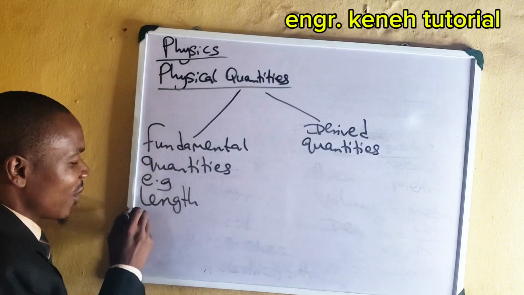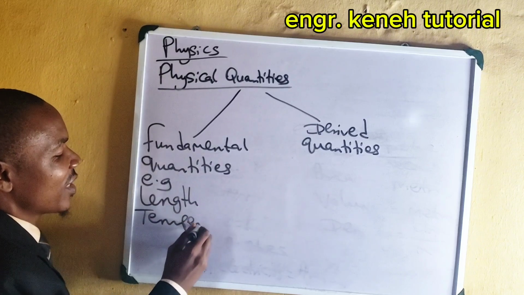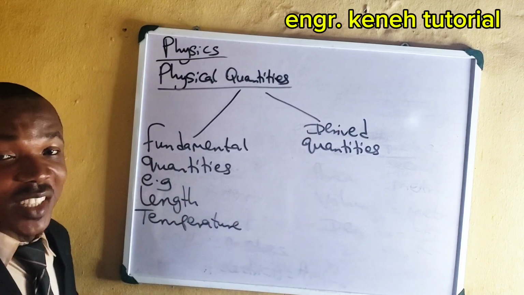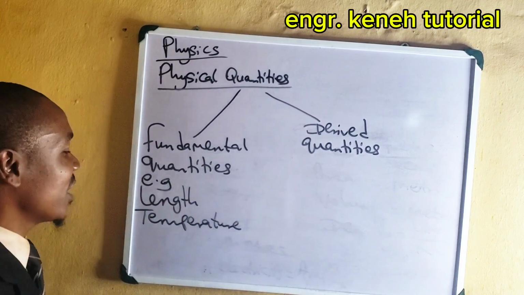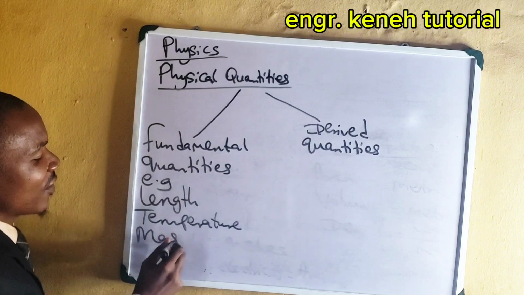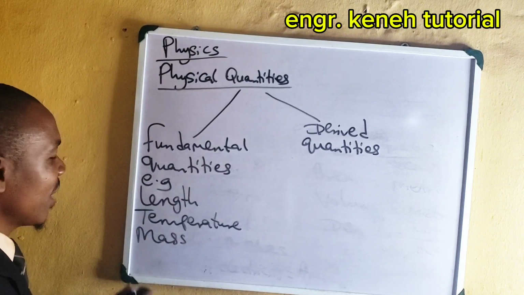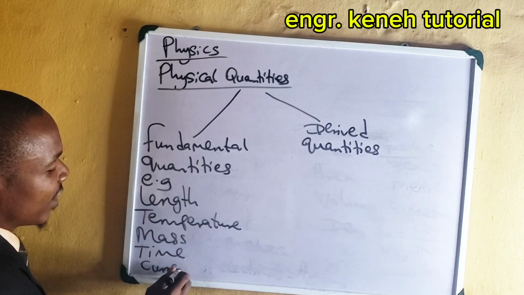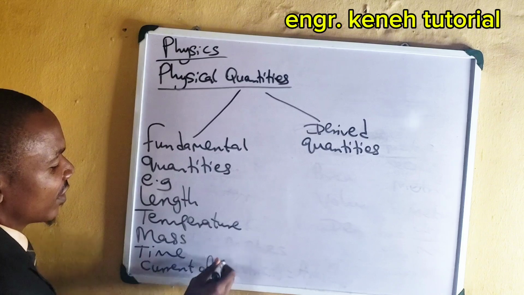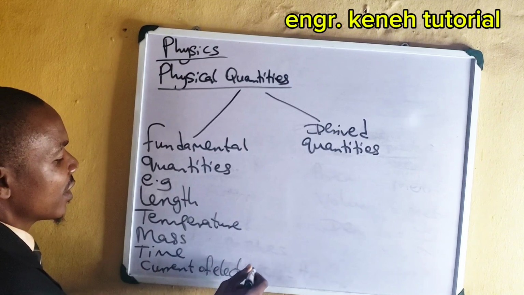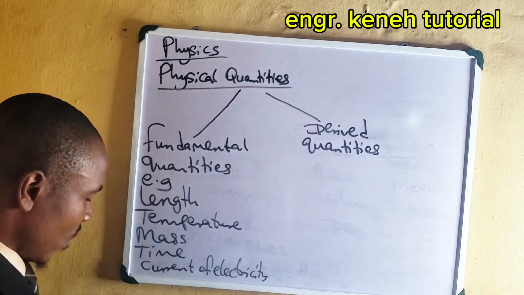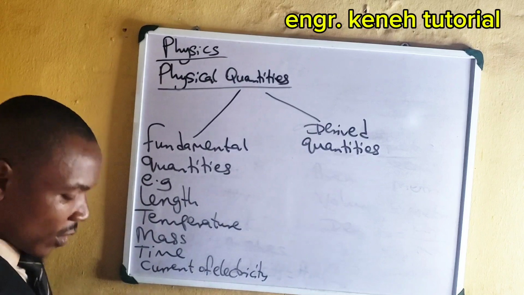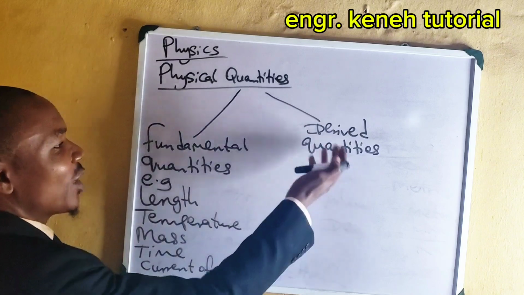Another one we have is temperature. Temperature is there. Can you see that? Temperature is a fundamental quantity. Why? Because it does not depend on any other quantity. Another one we have is mass. We have what again? We have time. Time is there. We have current, current of electricity. Can you see that? We have amount of substance is still here, and some other ones.